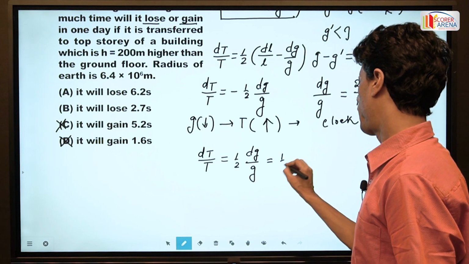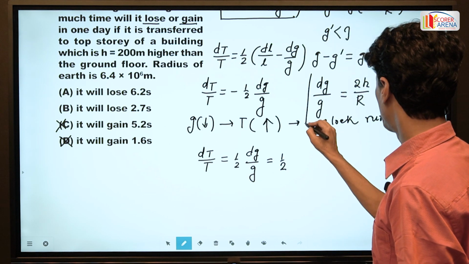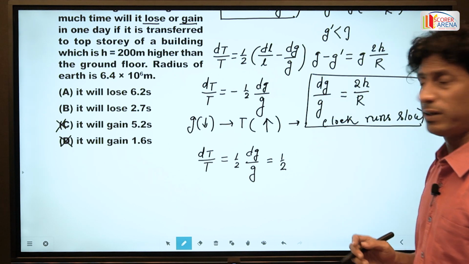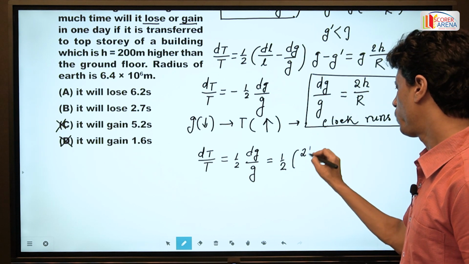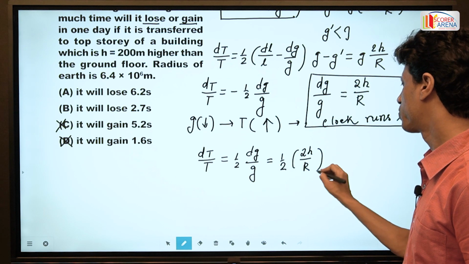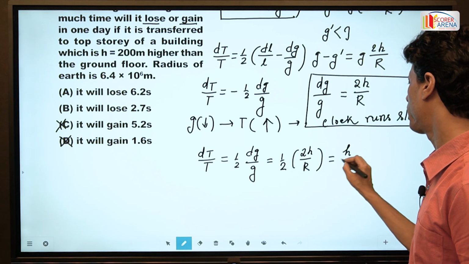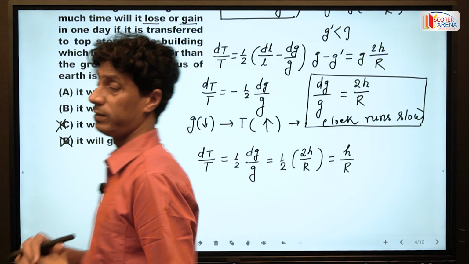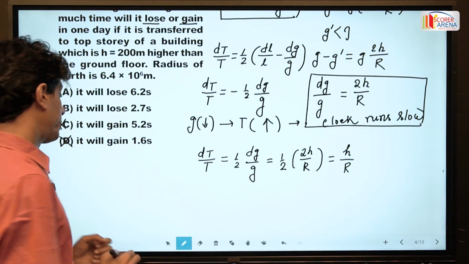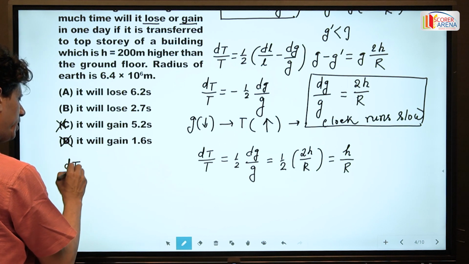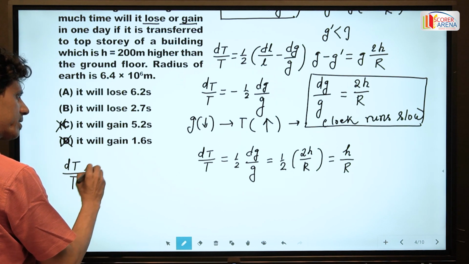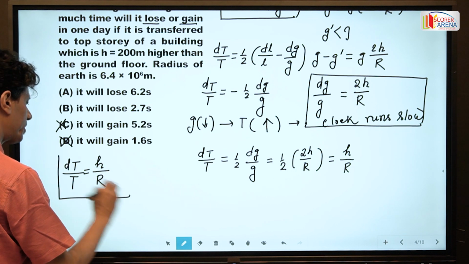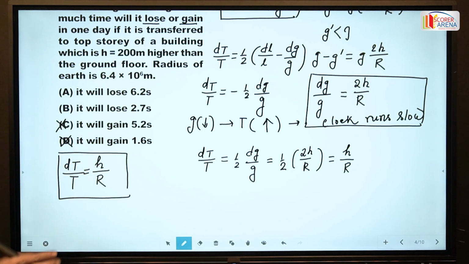And it is half dg by g due to the change in height. dg by g is actually 2h by R, so it is h by R. So dT by T, very important, it is always h by R. R is the radius of the earth and h is the height above the surface.